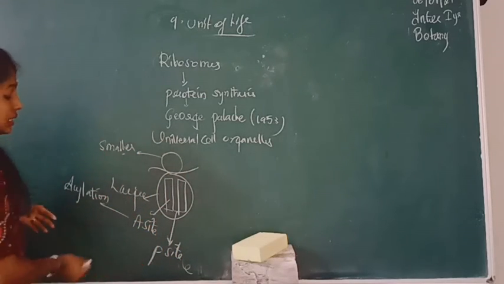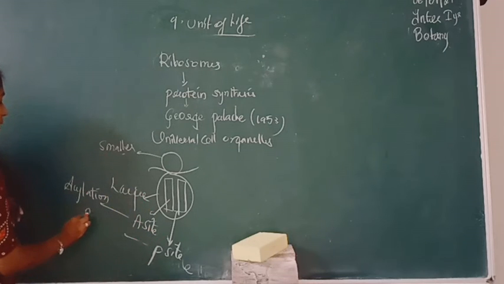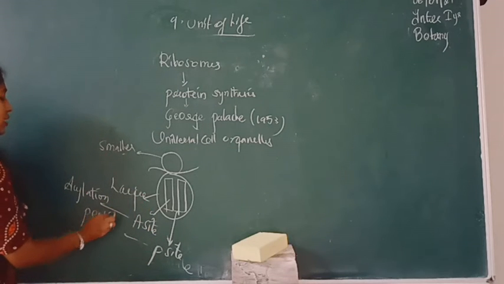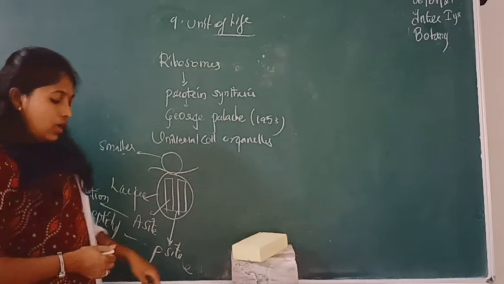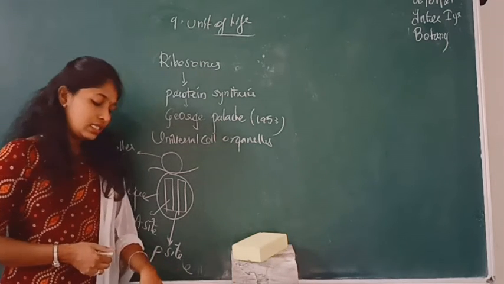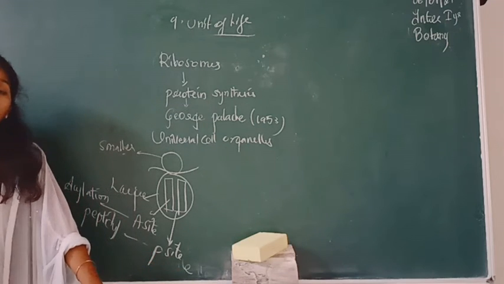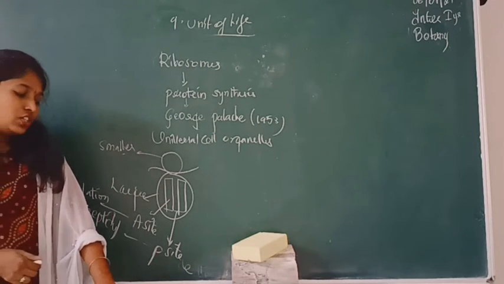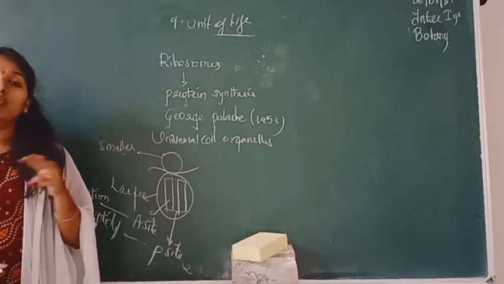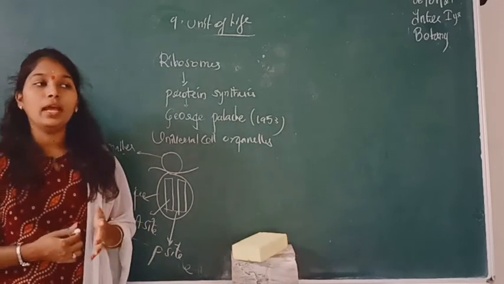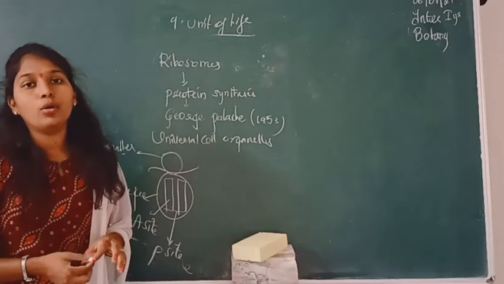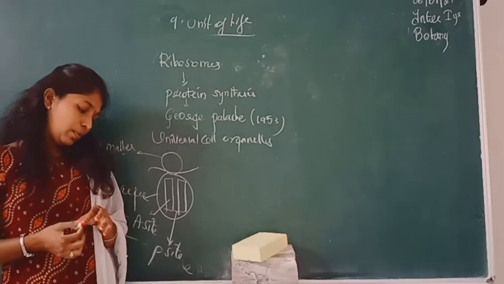And the P site is nothing but a peptidyl site. Between amino acids, what bond is there? There will be a peptide bond. This peptidyl site consists of an enzyme called peptidyl transferase, which helps in linking two amino acids by forming a peptide bond between them.